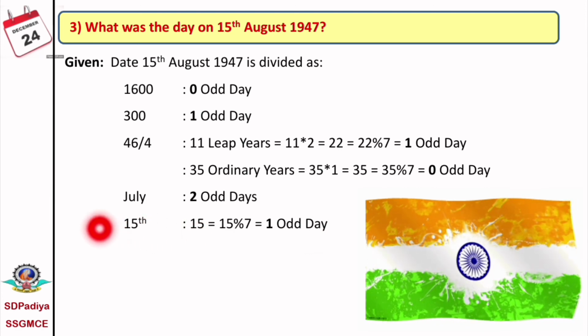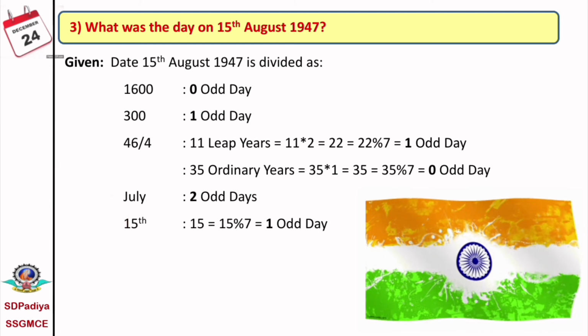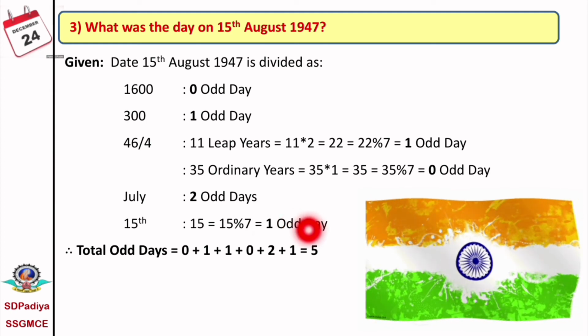Now this date is 15th, July month is completed, 46 years are completed, 300 and 1600, that is 1946. These years are completed, July month is completed, and the 15th date. If we calculate the total odd days, it is 5.